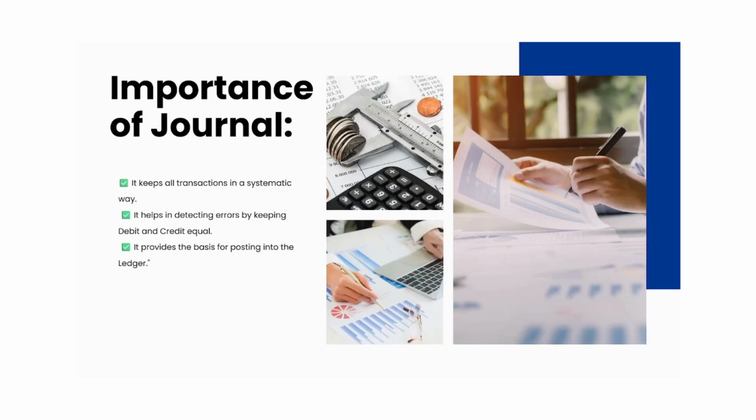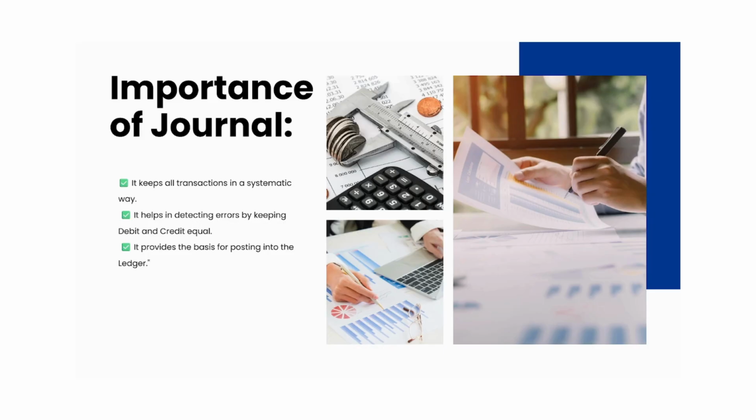Now let's look at some importance of the journal. Why do we need journal entries? It keeps all transactions in a systematic way. If we make journal entries, then our transactions are in a systematic way. We record each and every transaction in the correct section: what needs to be debited we record under debit, and what needs to be credited we record on the credit side.